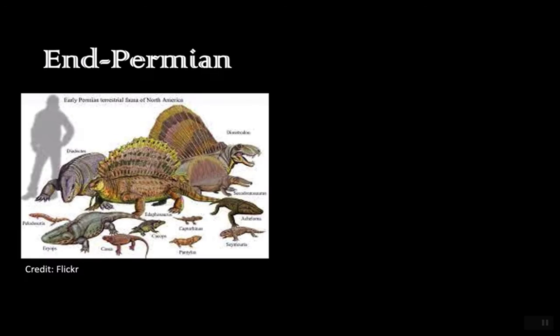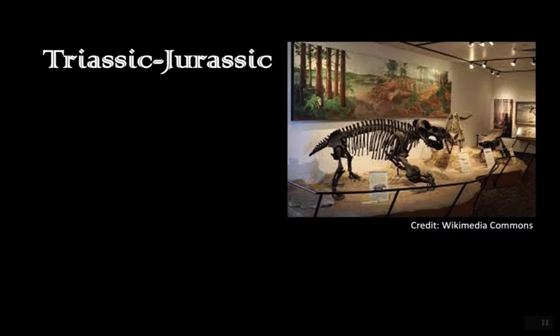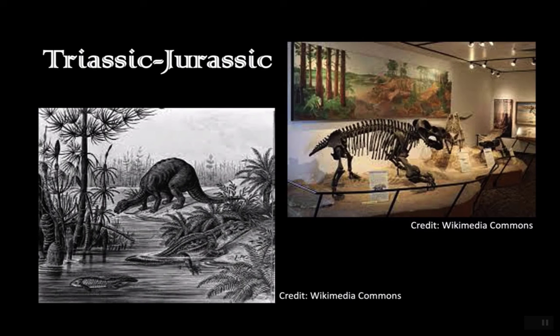Next, we have the end Permian extinction, which occurred approximately 250 million years ago. This was the largest mass extinction event in Earth's history and affected a wide variety of species. The ultimate cause of this event was volcanoes and seals, and the proximate cause was global warming and anoxia. Next, we have the Triassic-Jurassic extinction, which was approximately 210 million years ago. In this extinction, other vertebrate species on land went extinct. Here, the ultimate cause was volcanoes, and the proximate cause was global warming, and sea levels rose and acidified.